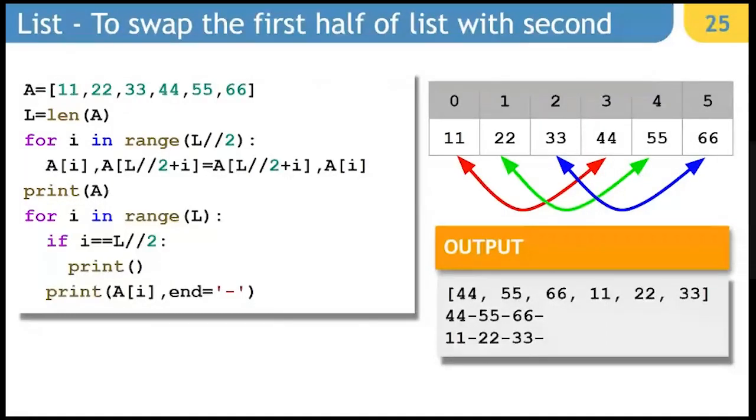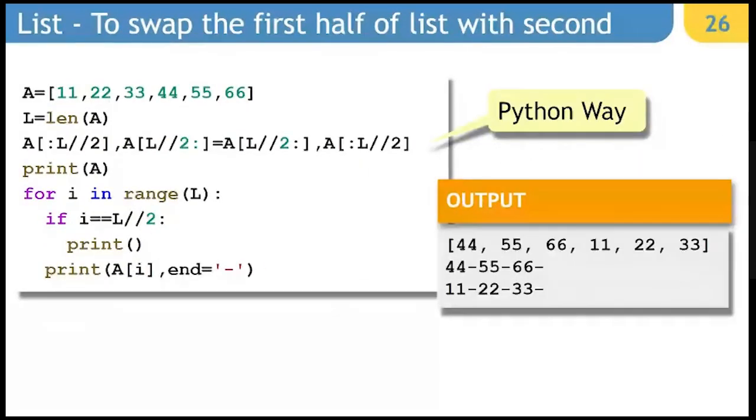Next is how to swap the first half of the list with the second half of the list. You can simply make use of this logic. This is your traditional logic which you have been using, in which you are swapping the 0th element with the third element, first element with the fourth element, and second element with the fifth element. In this particular case, we are making use of traditional methods. If you have to go the Python way, it is much simpler. We can make use of slicing, and we can simply write one single statement, and the same thing can be done. So this method is the traditional one, and this is the Python way of doing the same thing.